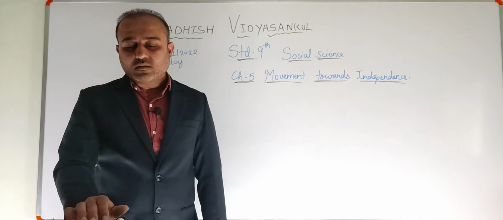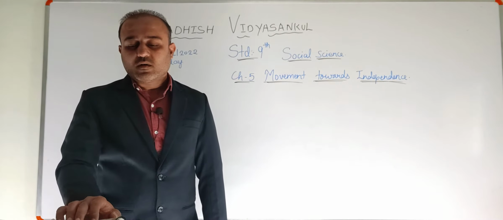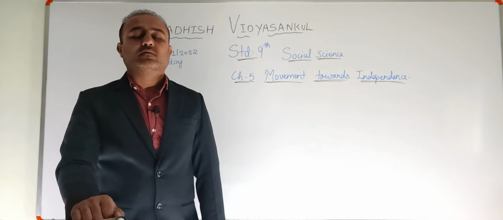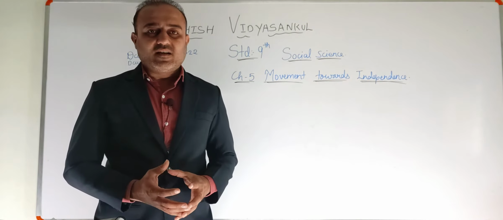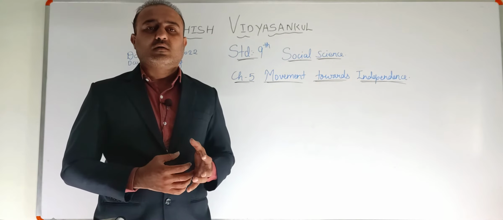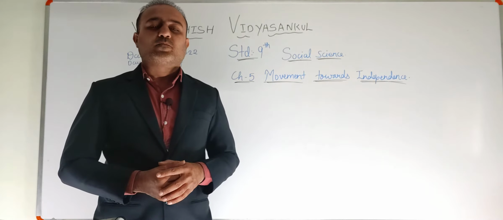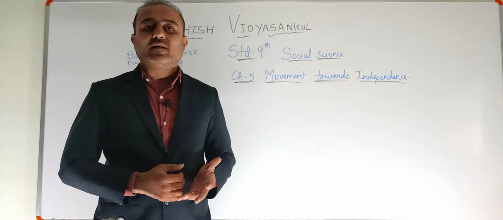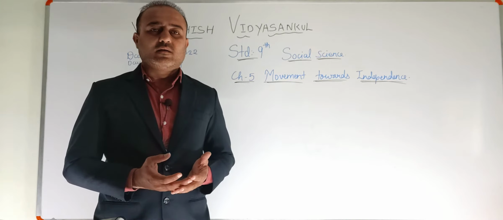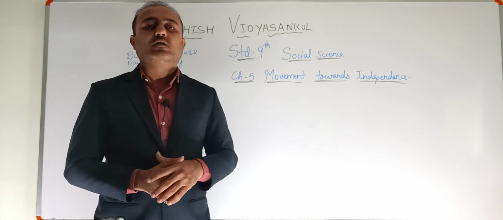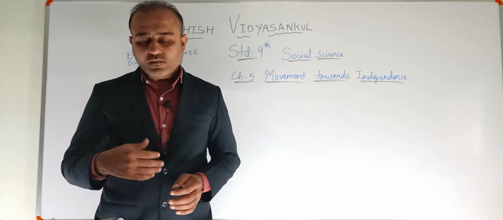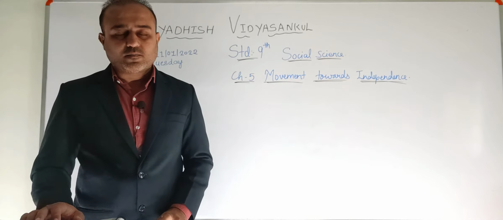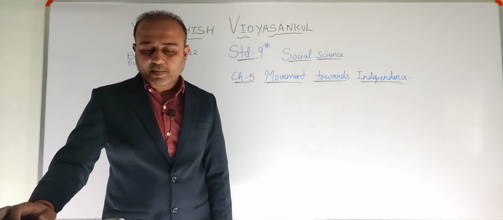So Veer Bhagat Singh, Sukhdev and Rajaguru therefore killed Saunders. That means they got so angry with this incident of Lala Lajpat Rai dying that they killed one of the British officers, whose name was Saunders.